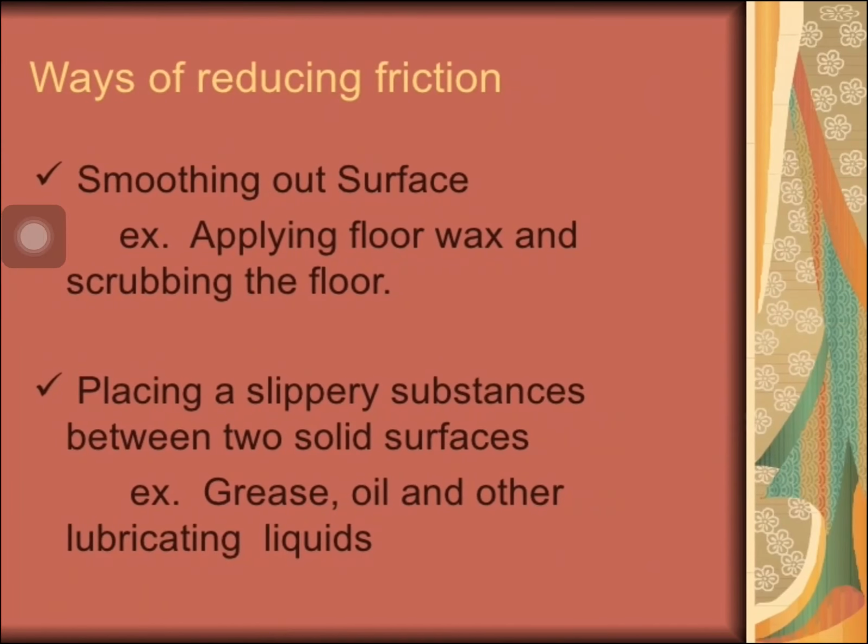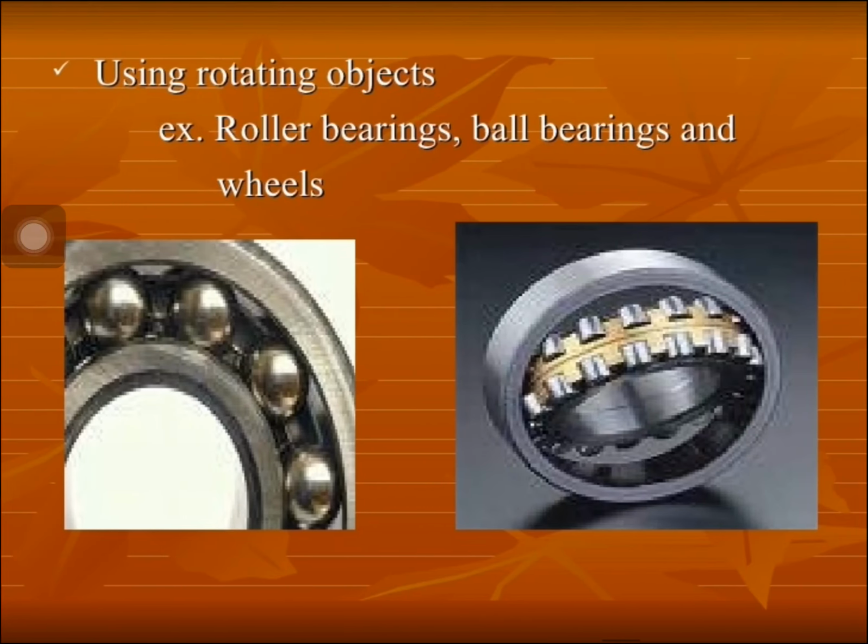And now, ways of reducing friction. How will you reduce it? By smoothing out the surface. You know already that on a smooth surface, friction is very little. So smoothing out the surface means applying floor wax and scrubbing the floor, or placing slippery substances between the two solid surfaces. Grease, oil, and other lubricating oils are used. Using rotating objects, roller bearings or ball bearings and wheels, is also used to reduce friction.